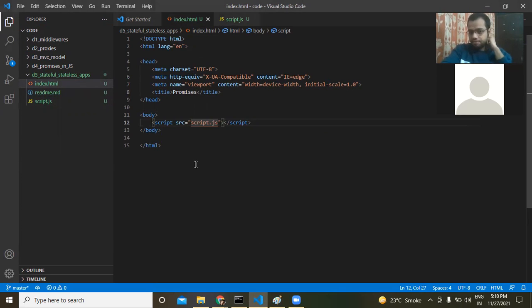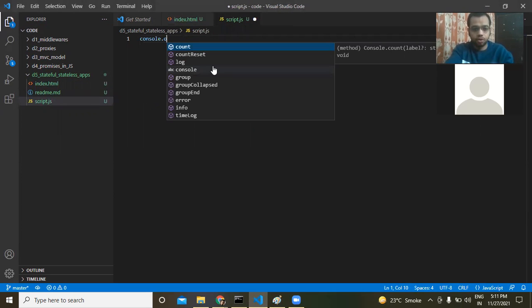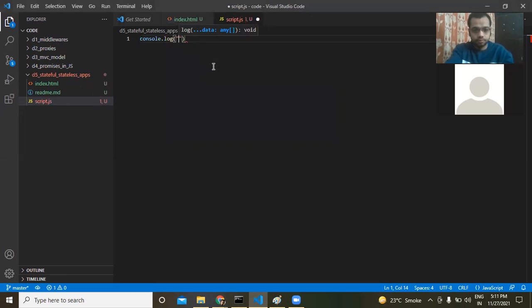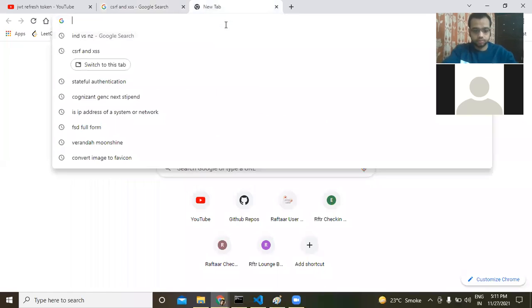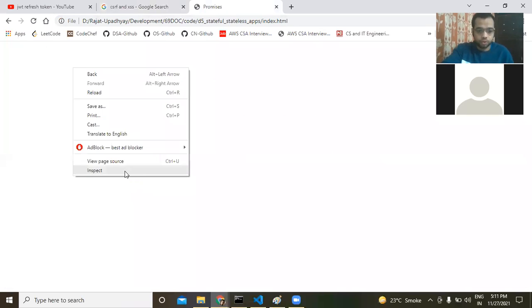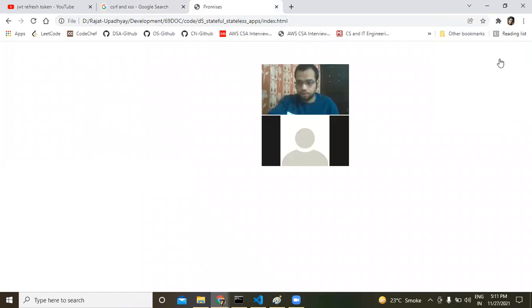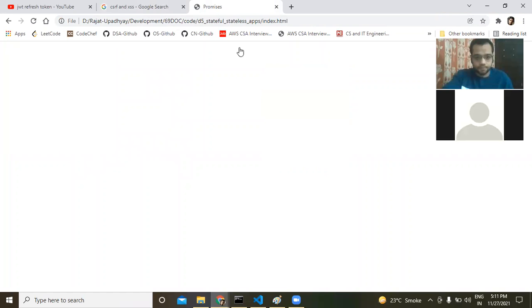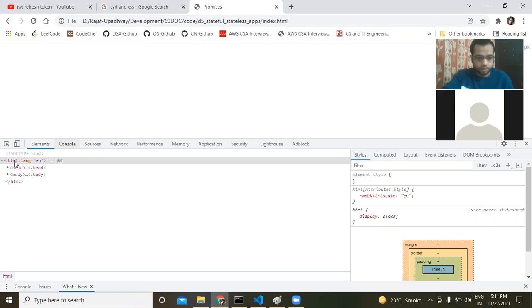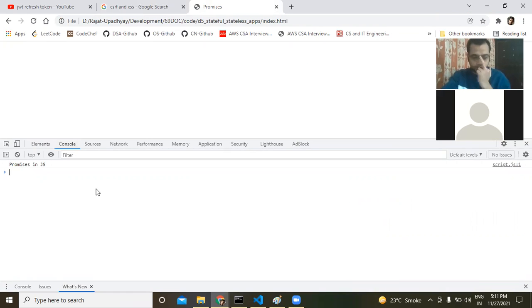Okay, I've created a basic HTML file, and I have included the script inside of here, and we can just check if it's working or not. Console.log "promises in JS". Okay. And if you go to the console, you just bring it down below. You can see "promises in JS" is being console logged, right? So that means the HTML file and the JavaScript file are connected properly.